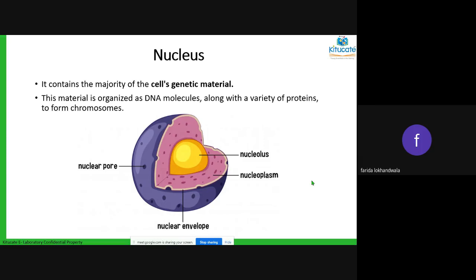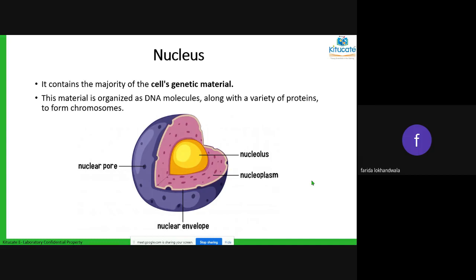The nucleoplasm contains a lot of, again, water and salts. But the nucleolus, the boss, contains the main point. It contains the DNA material, which we spoke about. So you can imagine how important the DNA is.